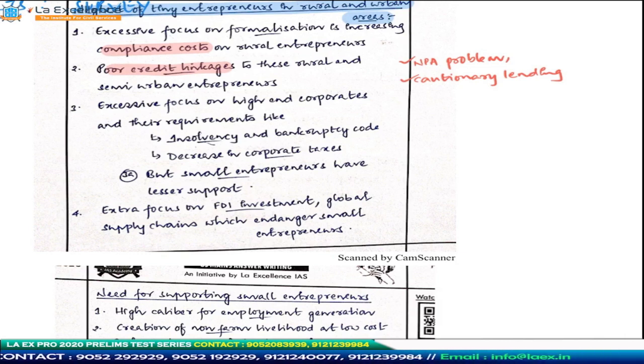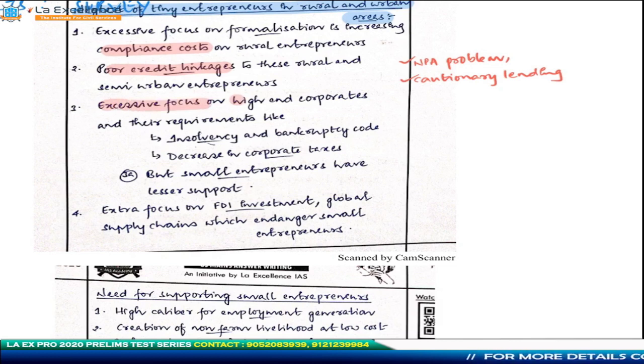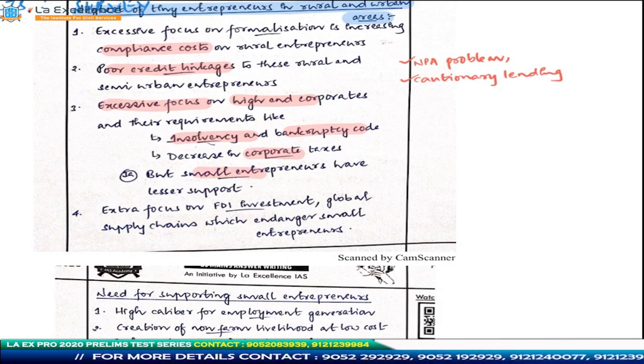Next, he's trying to establish the excessive focus on high-end companies, the bigger companies, like you are giving out certain legislations and rules like the insolvency and bankruptcy code, and then there are cuts in corporate taxes, especially for large entrepreneurs. So all these steps are basically focusing excessively on large entrepreneurs, but small entrepreneurs are getting less support. That is what he's establishing. Here, it looks to me that he's against the fact that the government is supporting large entrepreneurs. This shouldn't be the case.